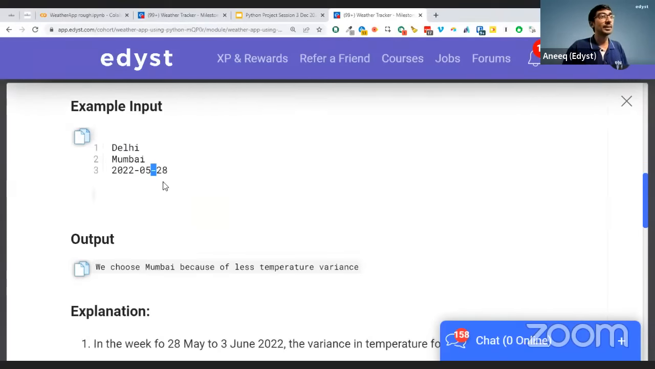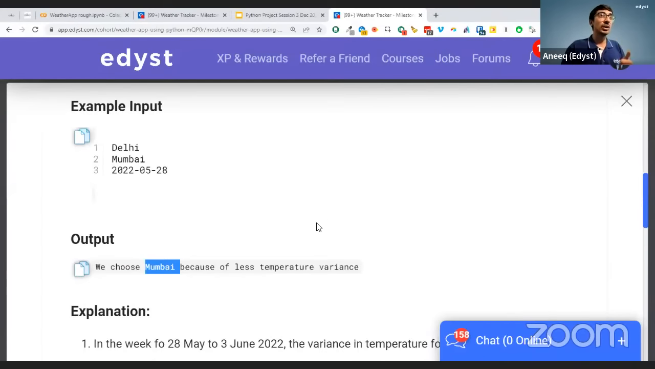So for example, here, if you were to go on 28th May to Delhi or to Mumbai, they are saying Mumbai is better because the temperature variance is lesser. There is going to be less variance in the temperature over there. Okay. Now, how will we find this out? We have to do two things.